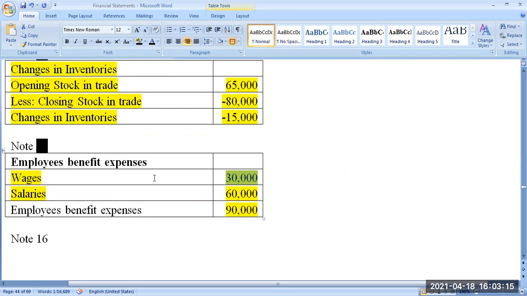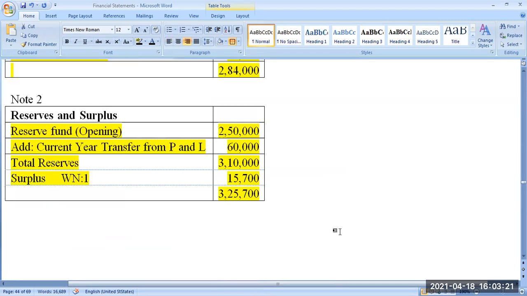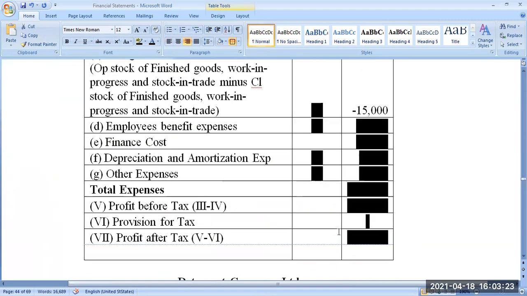In this case, nothing is there like that. So we take just the total. 90,000 is the employee benefit expense. We bring it to the profit and loss account under the heading called employee benefit expenses. Okay.